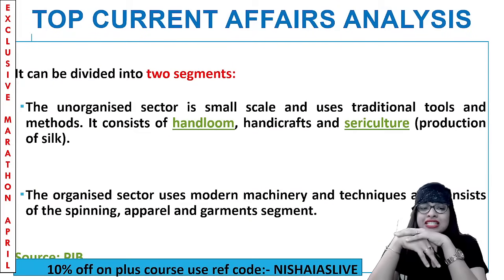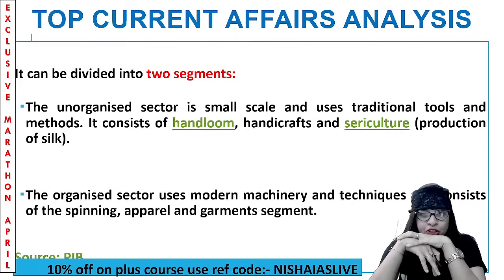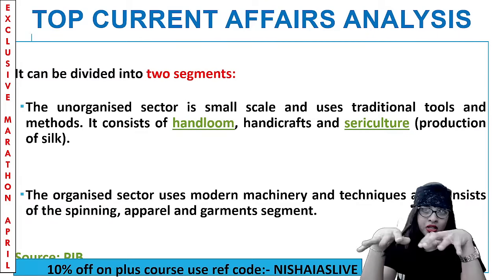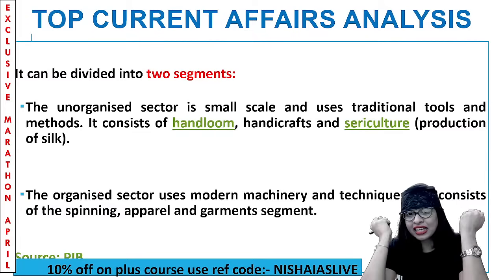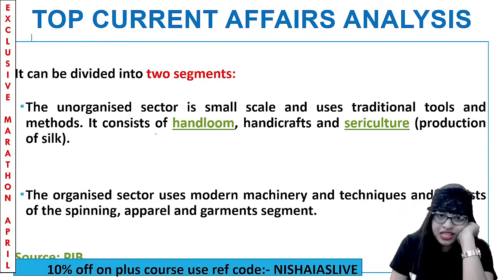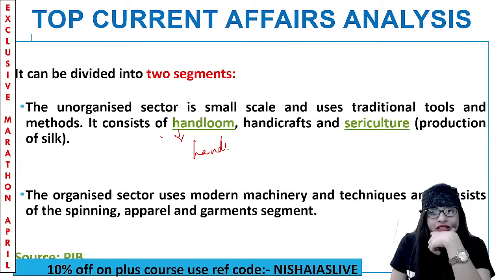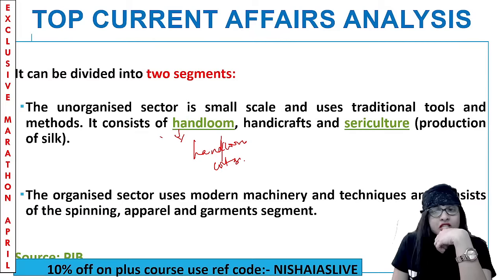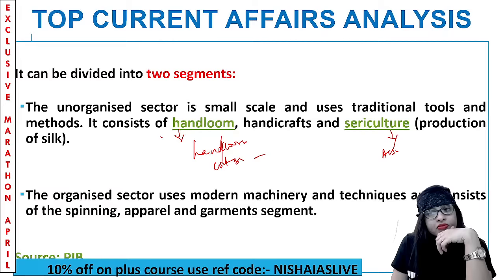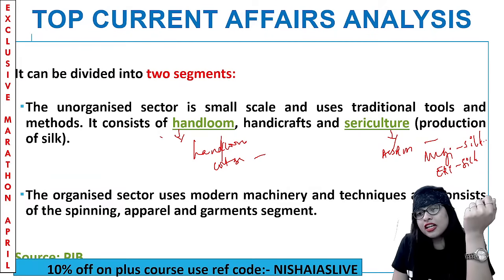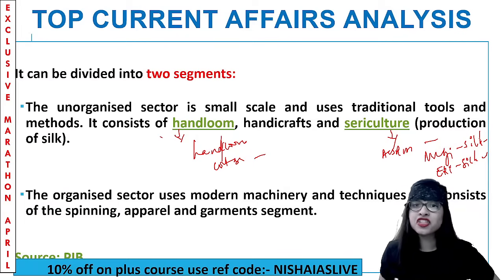The two different segments are, first, the unorganized sector. The informal or unorganized sector is small scale and uses traditional methods like handloom, handmade saris, handicraft, sericulture and production of silk. Connect this with the handloom sector and its importance, and the development of cottage and small scale industries. And sericulture: Assam and the northeast states, because Muga is silk, the Ahimsa or non-violence silk, and Eri silk. These are important topics which I have taught you already in current affairs. Remember, in the economy PT 365 class, I have taught you this.